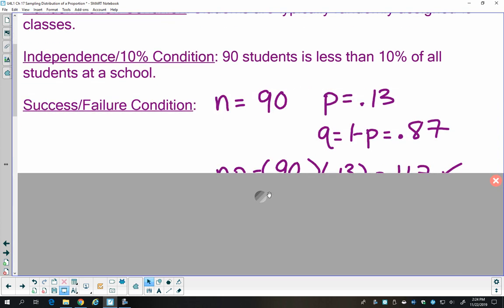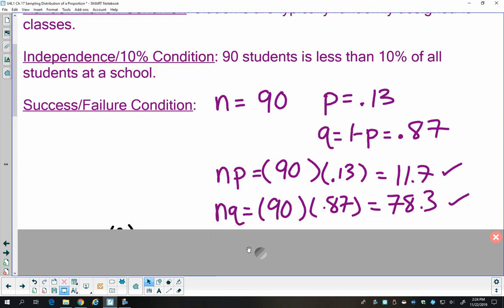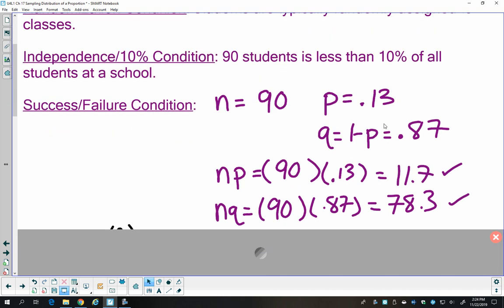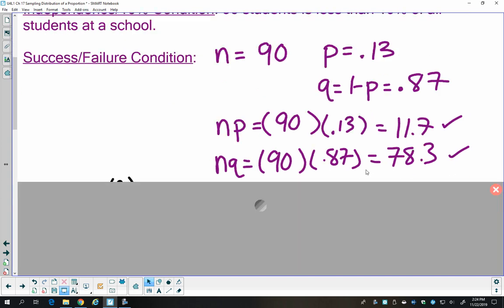And we can calculate NP and NQ. N is our 90 students in the class. 0.13 comes from the 13% of the population that is left-handed. And we meet our success-failure, our normal condition.